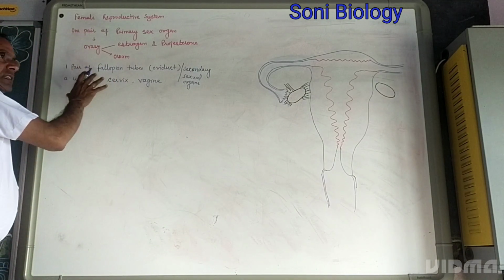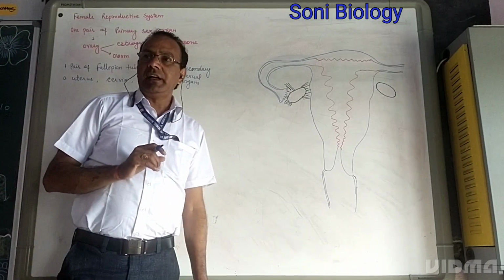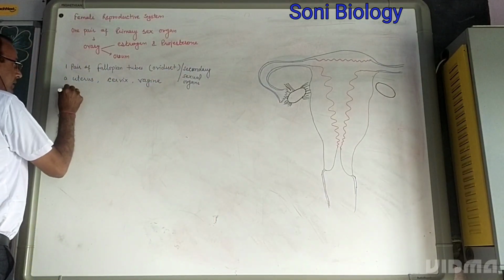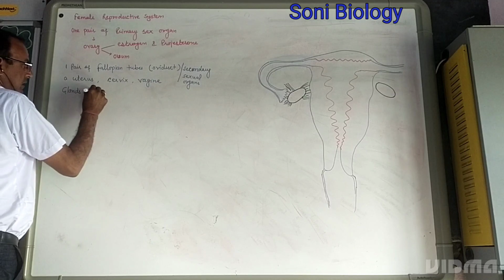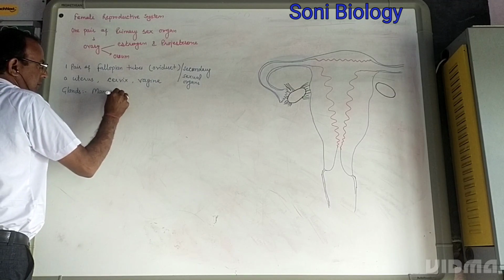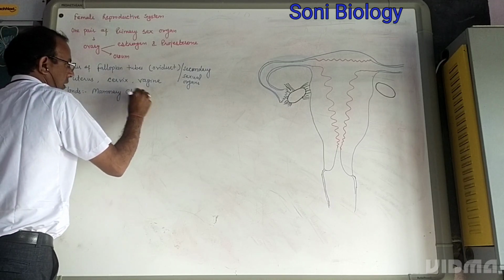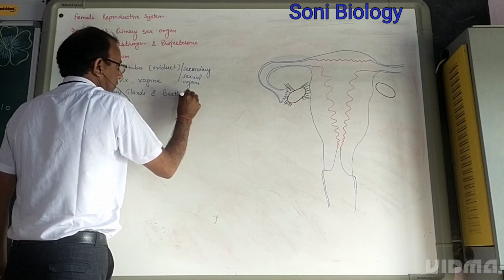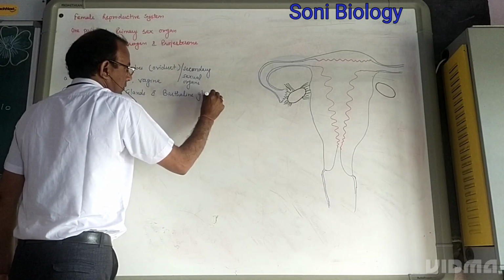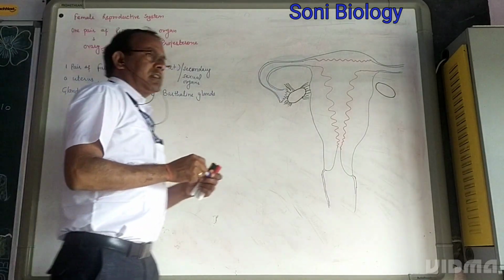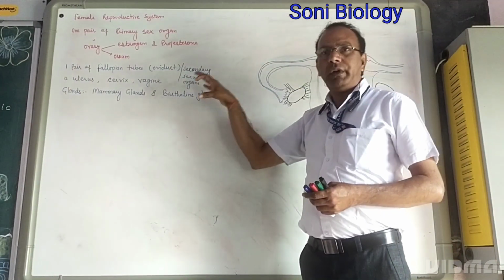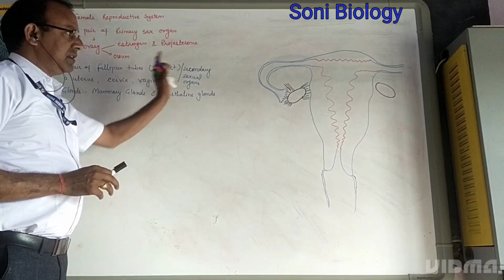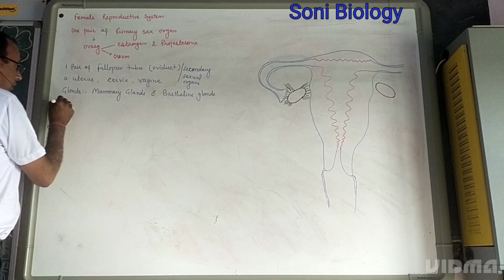Rather than these, there are some glands also present, such as mammary glands and Bartholin glands. These are the accessory parts. We will only discuss how the secondary sexual organs and ovary are arranged in female. First of all, we will talk about the ovary.